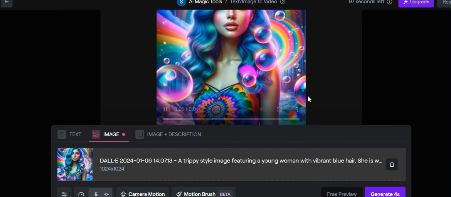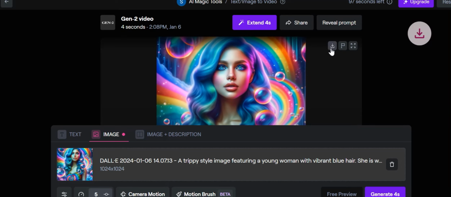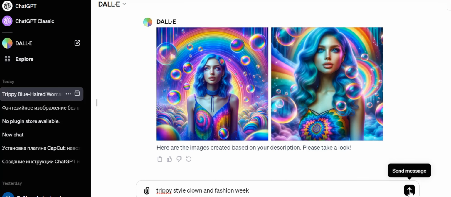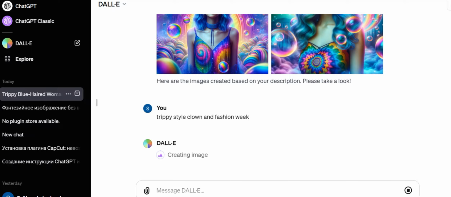And there you have it. With some creative editing, your static image transforms into an engaging video piece. This is a simple yet impressive way to create unique trippy art using artificial intelligence.